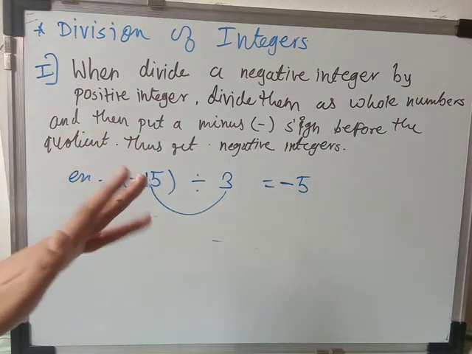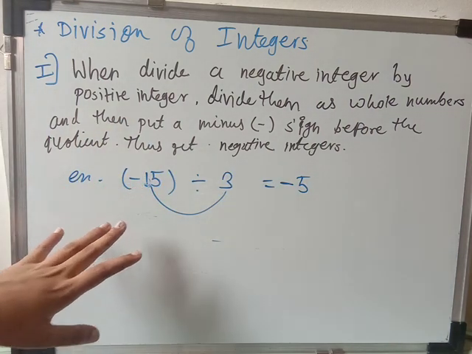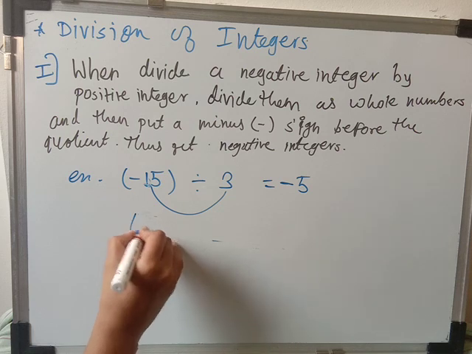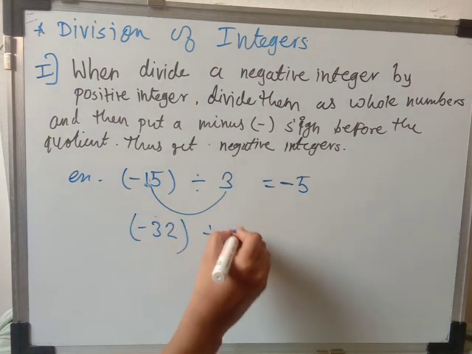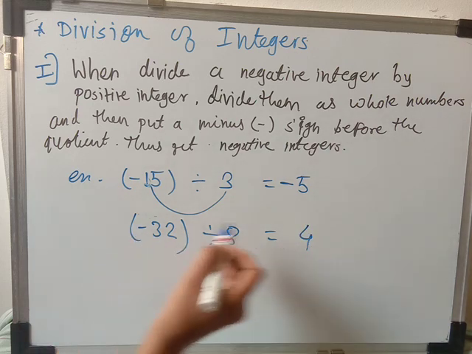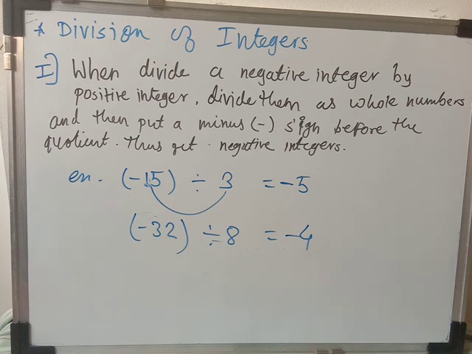So here remember one more important thing. When you are dividing one positive and one negative integer, remember the quotient is always negative. Okay, quotient is always negative. Let's take another example here. If I divide 32 by the 8. Okay, so 8 fours are 32. Okay, and here minus sign is there, so one integer is negative, so I will put the sign of that, and here we'll get the negative integer. So remember what you have to remember: one positive integer, one negative integer, the quotient is always negative. Okay, now let's see the second important thing that you have to remember.